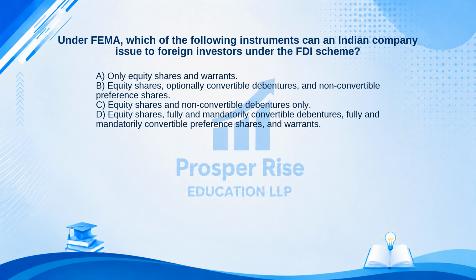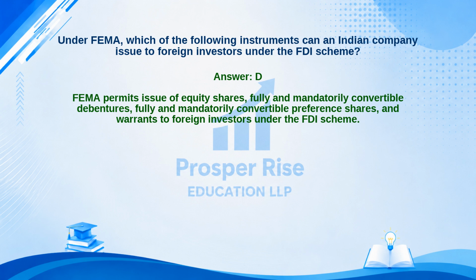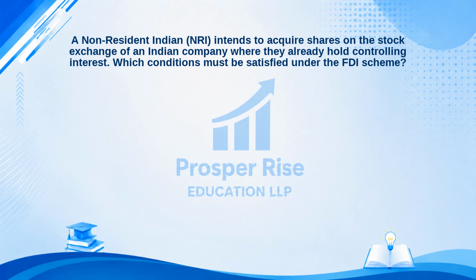The correct answer is Option D. Let's see why. FEMA permits issue of equity shares, fully and mandatorily convertible debentures, fully and mandatorily convertible preference shares, and warrants to foreign investors under the FDI scheme. Test your knowledge with this one.